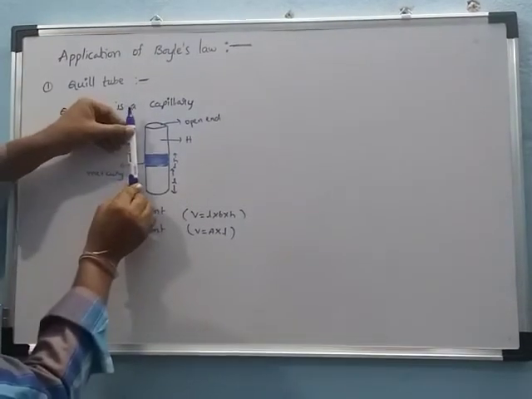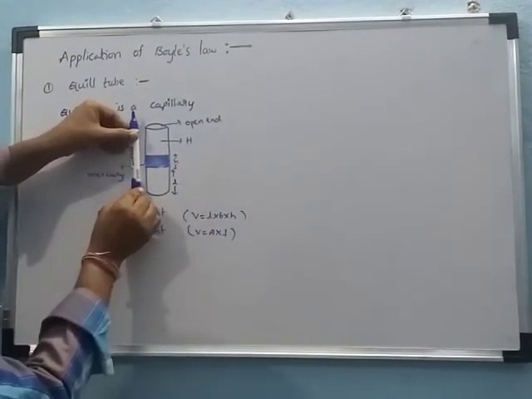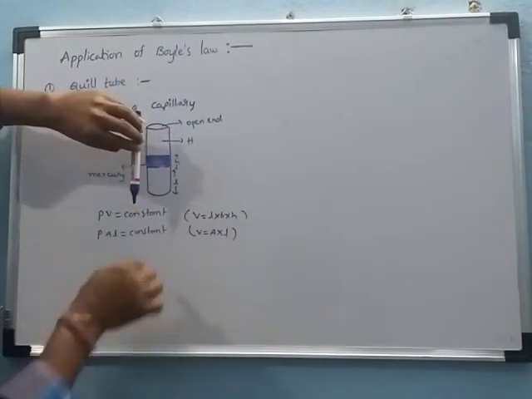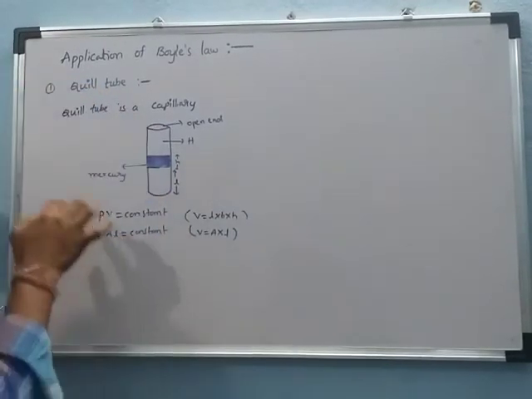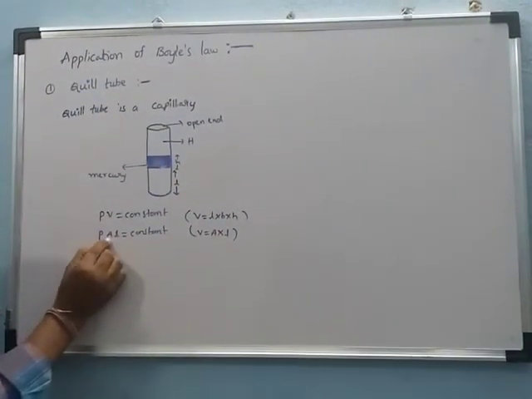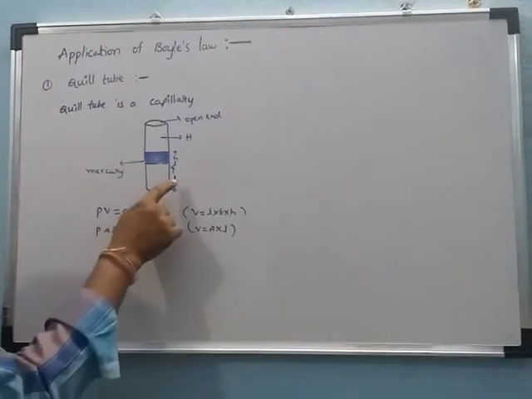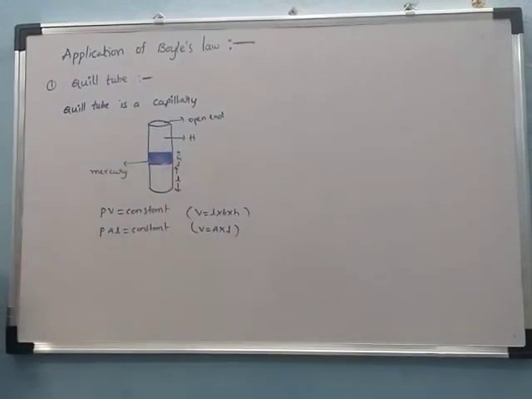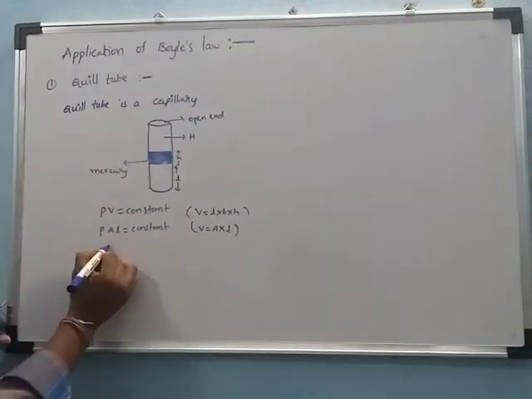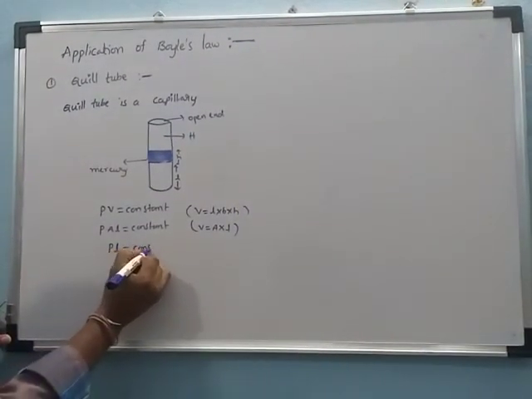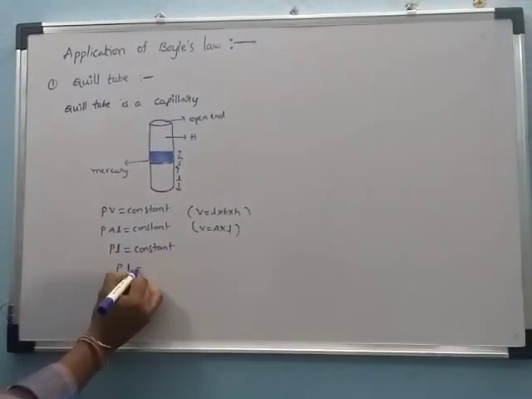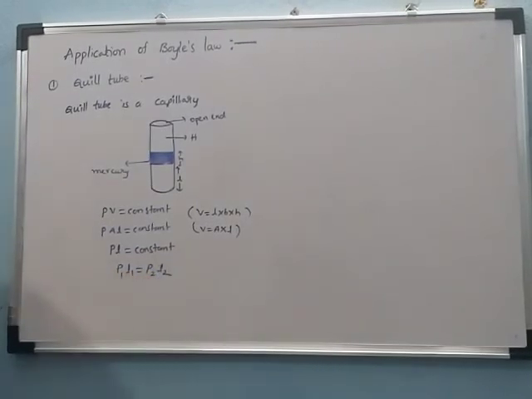The initial position is vertically upward. After that we take a horizontal direction, and then vertically downward. When the position changes, the area of cross section stays constant, but the length of the air column and the pressure change. So P into L is equal to constant. Then we can write P1 L1 is equal to P2 L2.